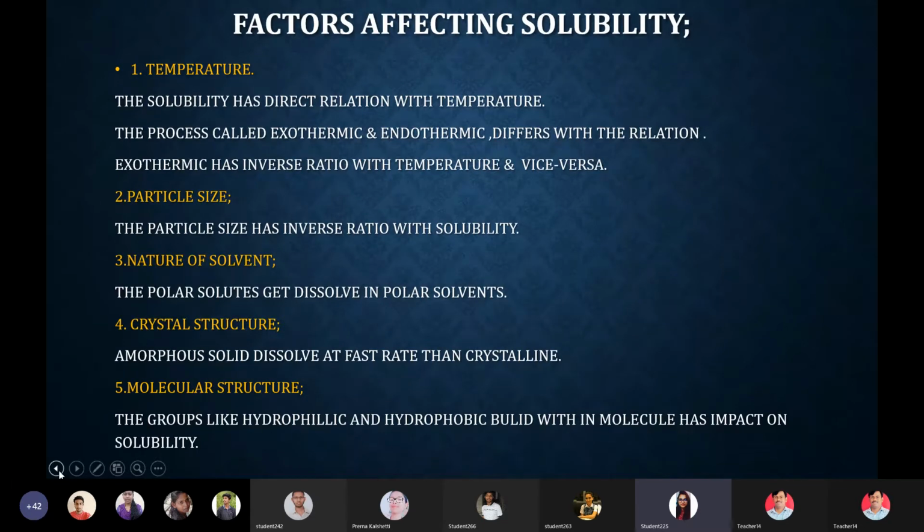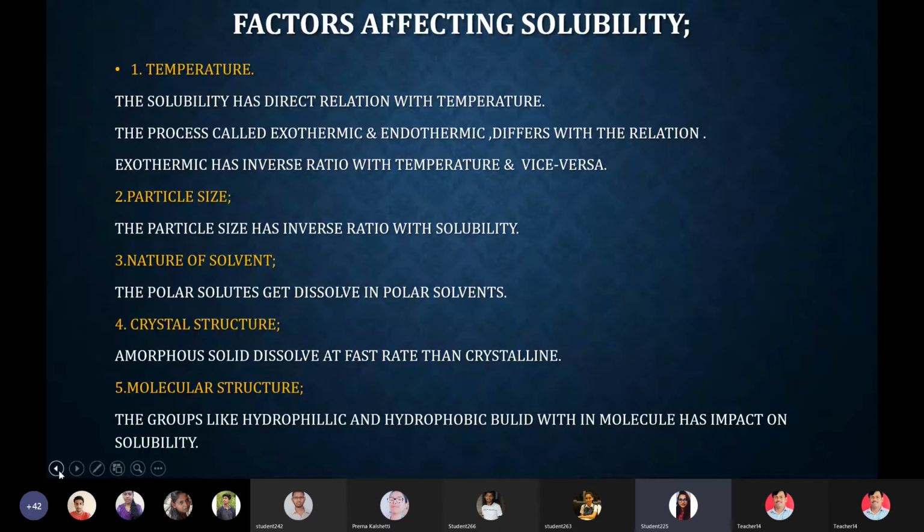The second is the particle size. Yeah, the particle size has an inverse ratio with solubility. If we take the factor particle size, we also have the most vital concept of surface area. We are very well aware that if the particle size is small, we have a large and greater surface area. If the surface area is greater, any unit processes the particle undergoes will be accelerated.